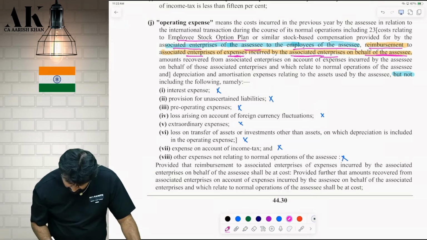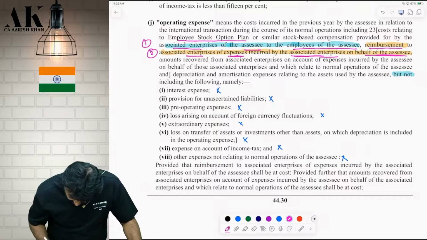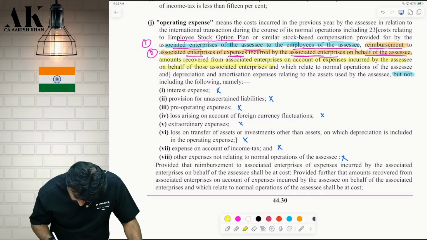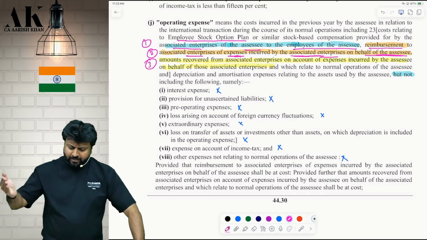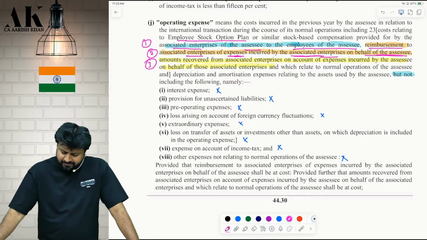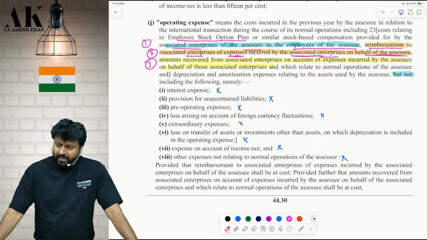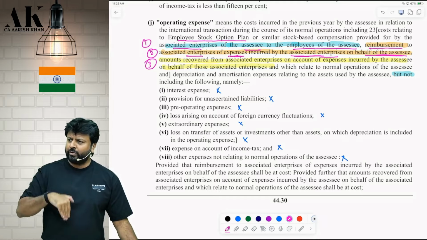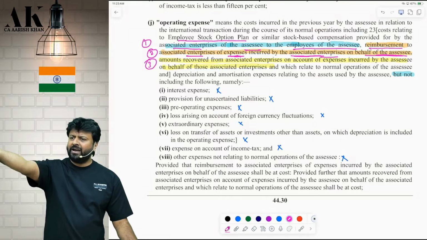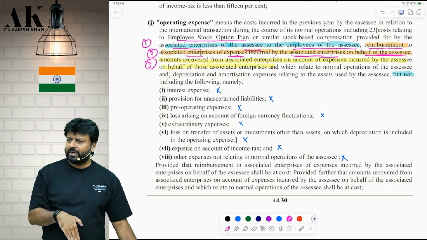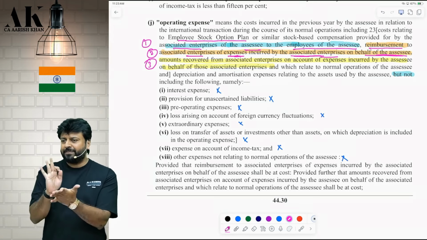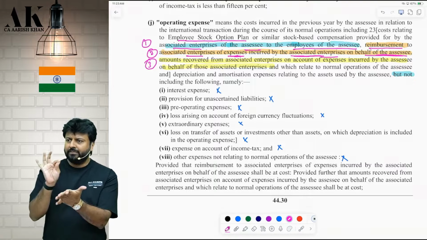Is this clear? This is first. This is second. Now the third one. Amount recovered from associate enterprise on account of expenses incurred by the assessee on behalf of those associate enterprises. So whatever they have incurred on our behalf, we are including, and whatever we have incurred on their behalf and what they are reimbursing to us, that also we are including. Are you clear? So there are three types of transaction expenses which are specially included in operating expense. Please tell me, don't see the book.